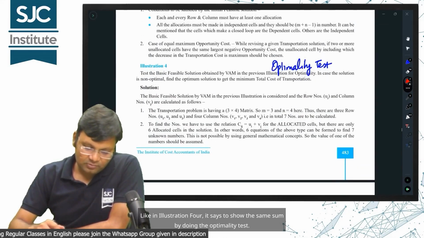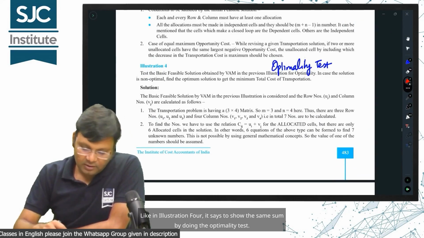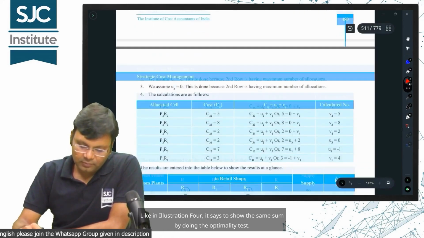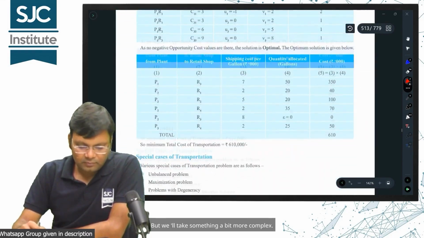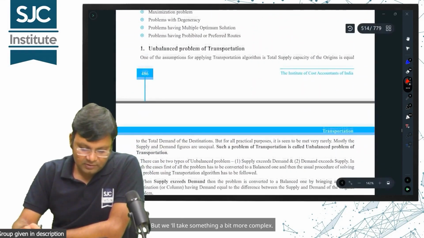Like in illustration 4, it says to show the same sum by doing the optimality test. Alright, that can be done. Illustration 4 can also be done. But we'll take something a bit more complex.